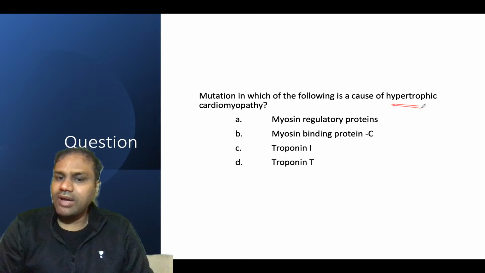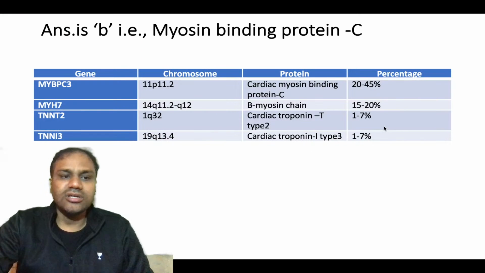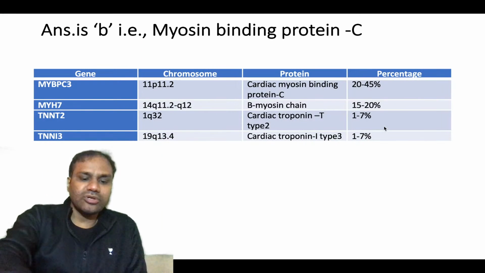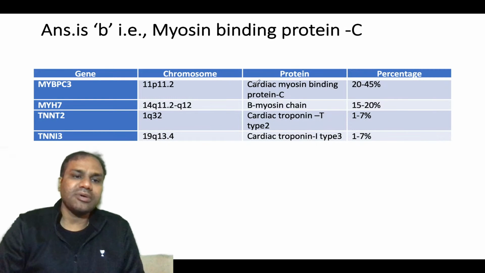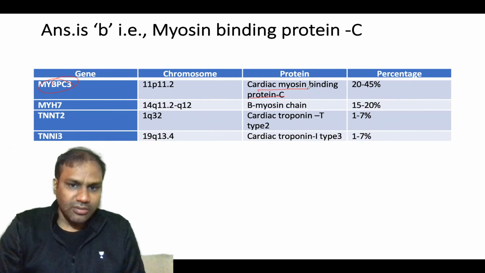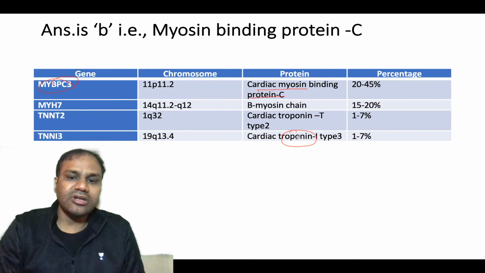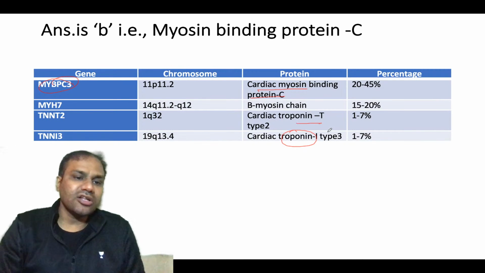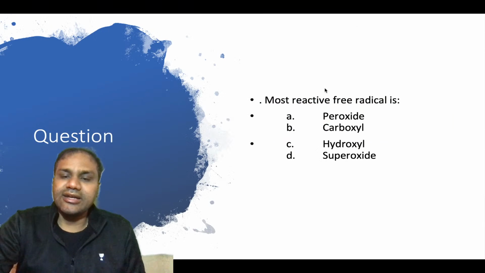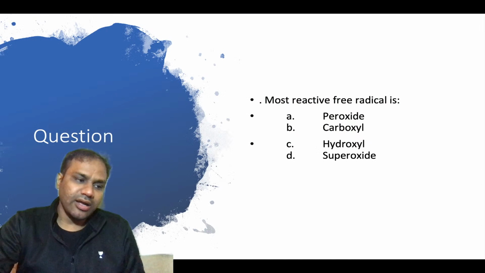Hypertrophic cardiomyopathy: myosin binding protein C. Myosin binding protein C is associated with hypertrophic cardiomyopathy. But remember, cardiac troponin T and troponin I can also be associated, but most commonly it is myosin binding protein C. Okay, so with this much we end our cardiac region.